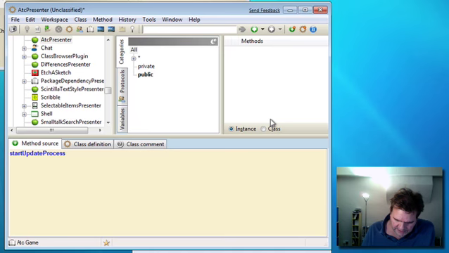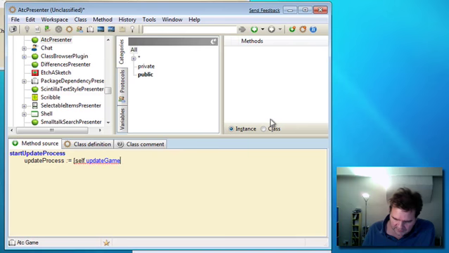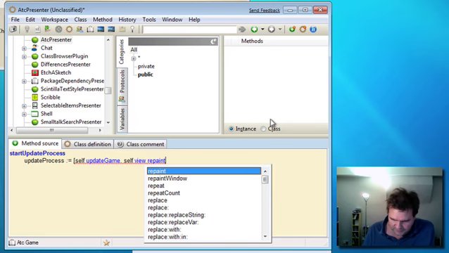And what I'm going to do here is assign to that variable what we want this update process to do. First of all, we want to update the game. This is a method we're going to define in a minute. Next, we want to cause the view to repaint after the game is updated.